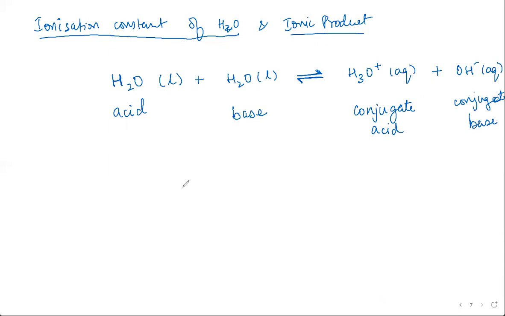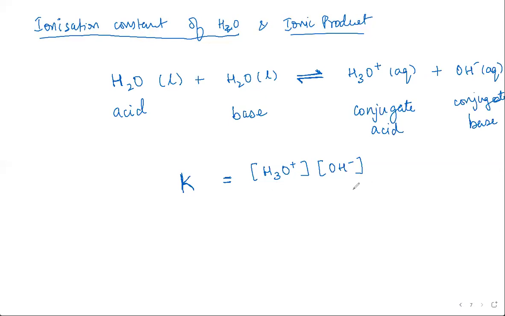So what is the expression for the equilibrium constant for this equilibrium? K will be equal to the molar concentration of products by reactants. So H3O plus times OH minus upon H2O into H2O, H2O square, since the stoichiometric coefficient becomes the exponent.